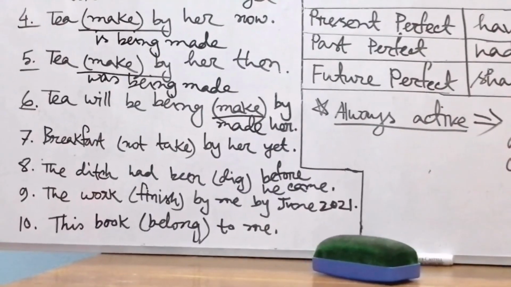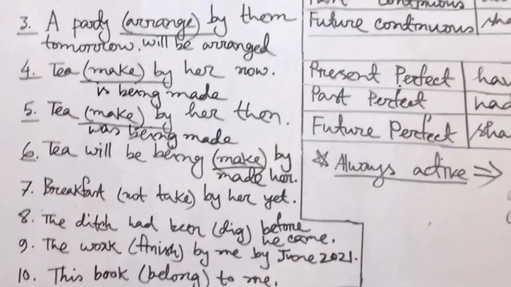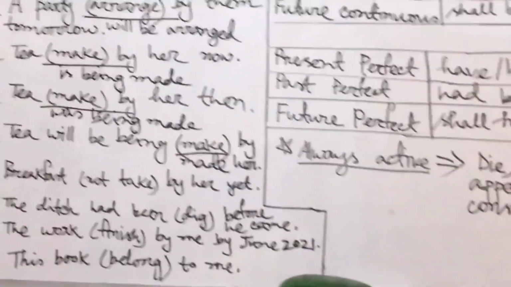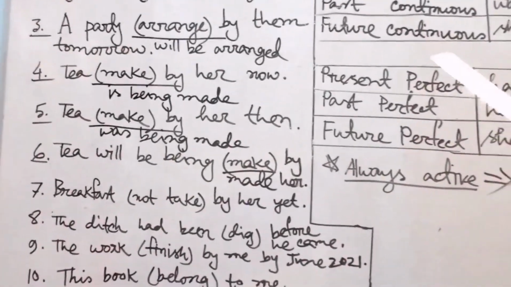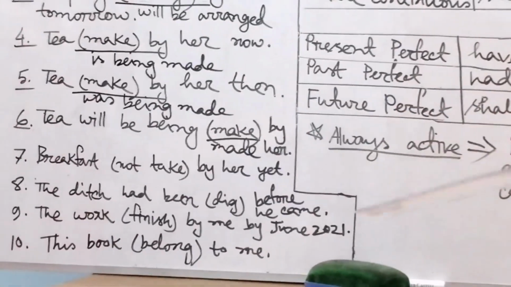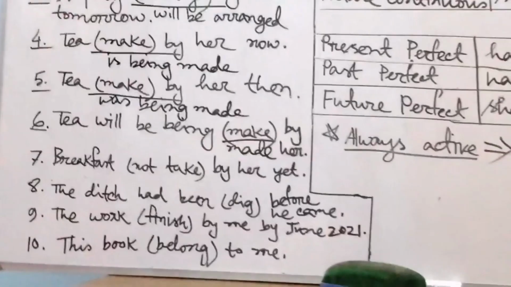Now, my dear students, look at sentence number 7. Breakfast not take by her yet. Okay, then structure of present perfect tense. But here we see that breakfast, that is object, has taken the place of subject. So this sentence will follow the structure of passive voice of present perfect tense.